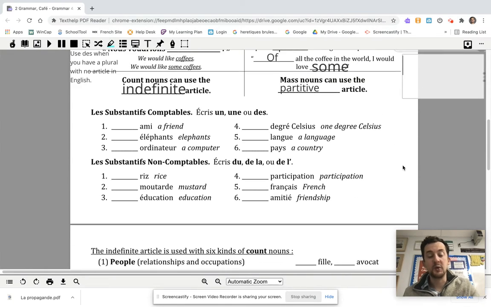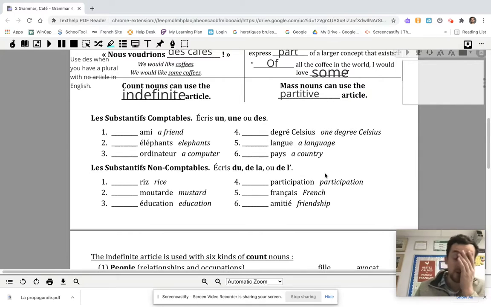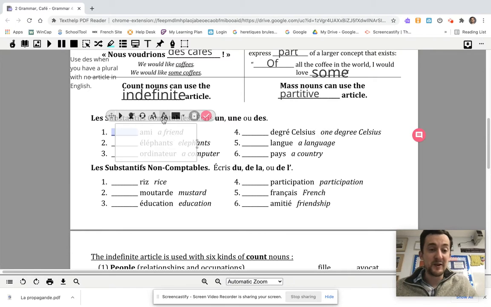All right, so we've got some countable things and some uncountable things. I'm not going to make you choose between them yet, but notice how all of these things are countable and how all of these things are non-countable, and ask yourself as you're going through each one, oh, can I count this? Oh, yes, I can. Ask yourself for every single one. You have to do that as an exercise in your own brain as you go along. And then you're just going to look, is it masculine, feminine, or plural? Yeah, it's back to that, back to choosing masculine, feminine, or plural. You have to know the rules.